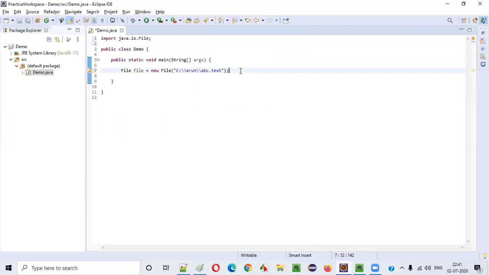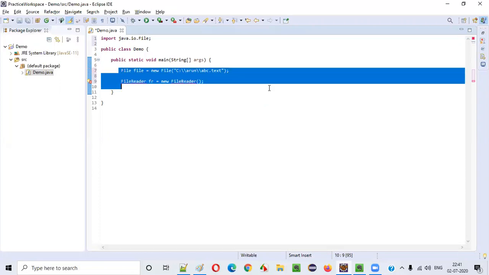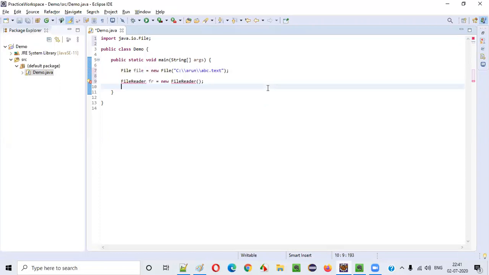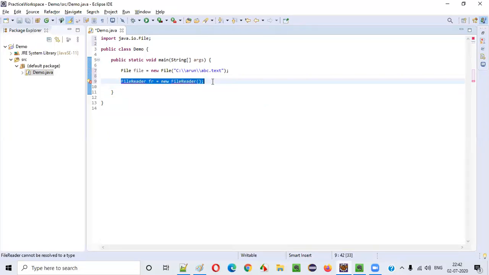After importing this File, now I'll create an object for the FileReader class. FileReader fr is equal to new FileReader. Just assume this is sample code in Java which will give us a kind of exception known as checked exception. You will see that soon, with FileReader.